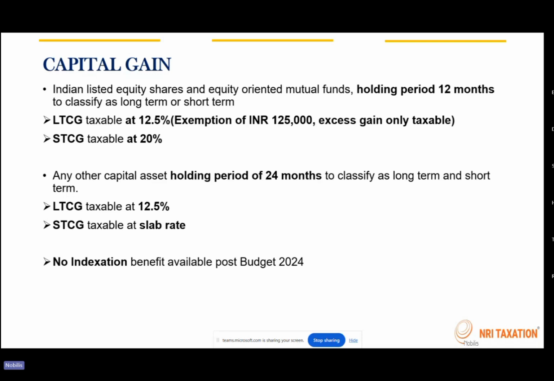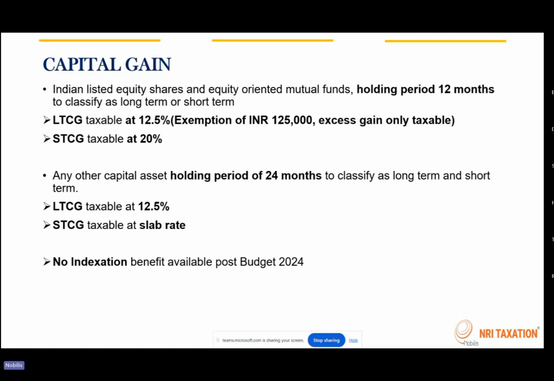If you invest in any other asset class, it can be immovable property, unlisted securities, or foreign securities, the holding period criterion is 24 months. When I say holding period, it is to determine whether the gain is long-term capital gain or short-term capital gain. So for equity shares and equity-oriented mutual funds, 12 months is the criterion to classify as long term and short term.